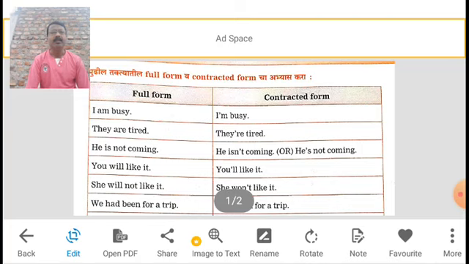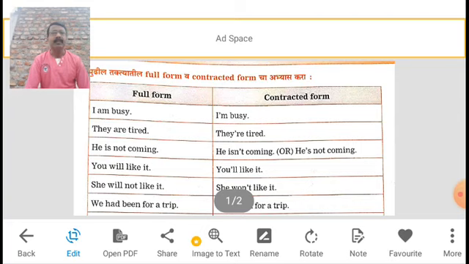Its contracted form, you, apostrophe, then double L, like it. Which letters do they drop? W and I they drop, and you'll becomes a contracted form in this sentence.